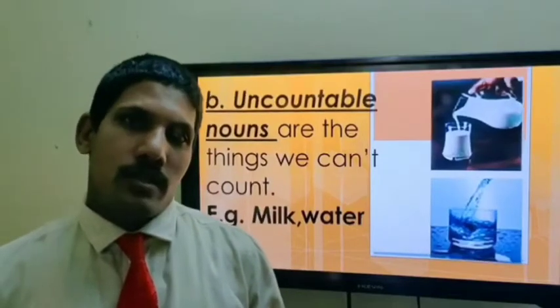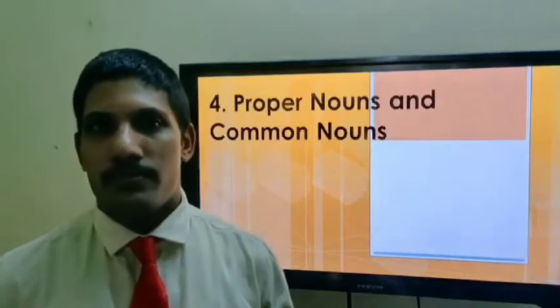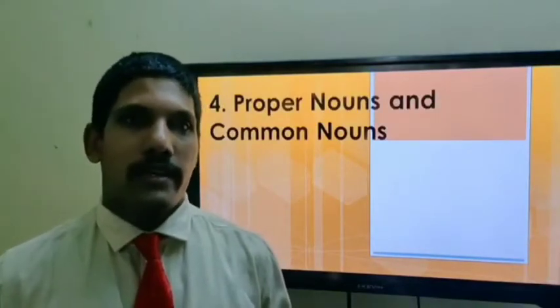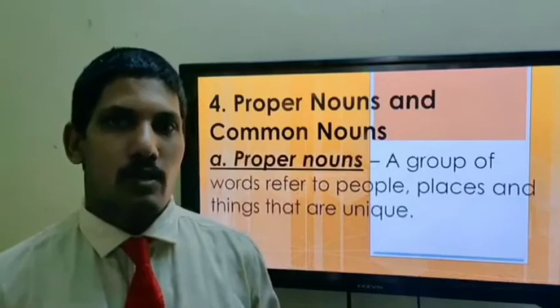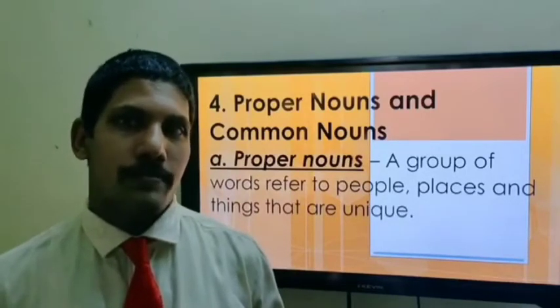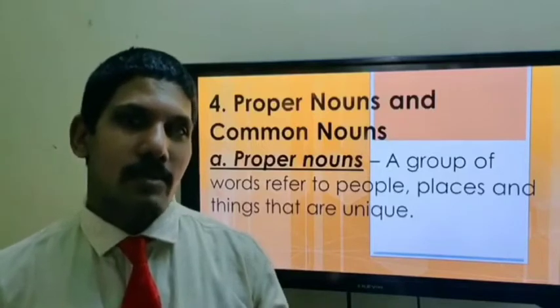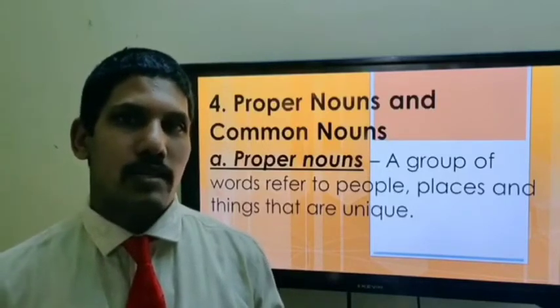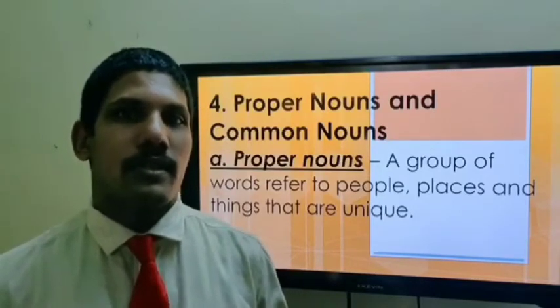Next category is proper and common nouns. Here is proper nouns. Now, what are these? Well, these are the names which are unique for that particular thing.